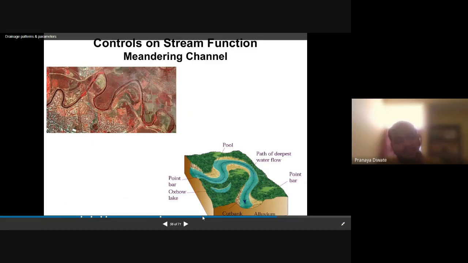You know that when the river meanders, it moves from one area to another, like in a glacial region where you have a very high amount of sinuosity. Meandering is nothing but the sinuosity of the river channel. How much sinuosity it takes depends upon the velocity.